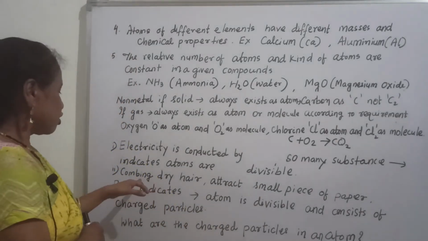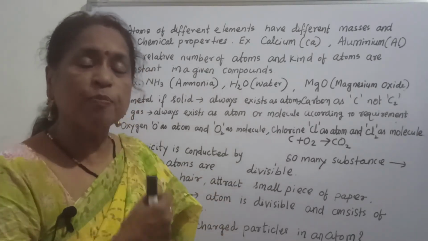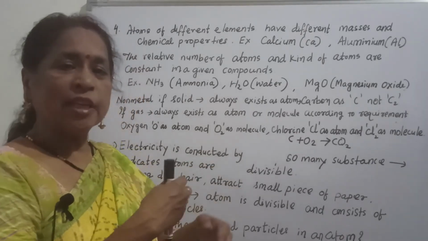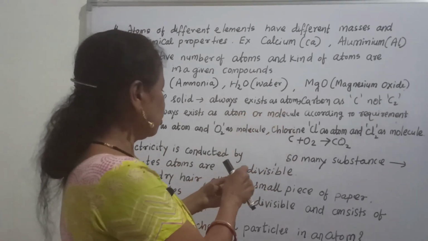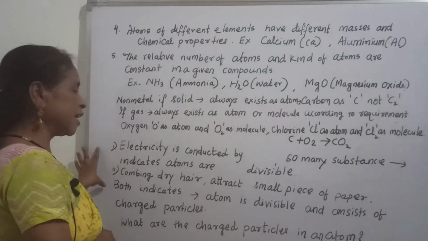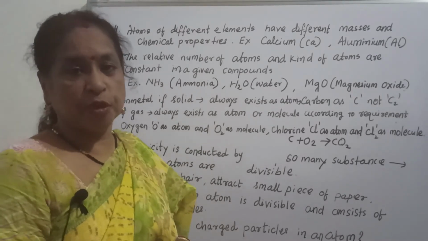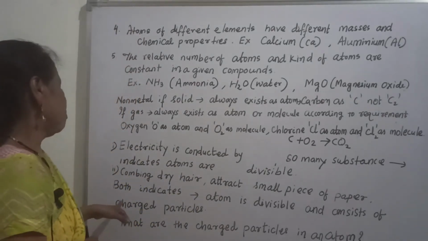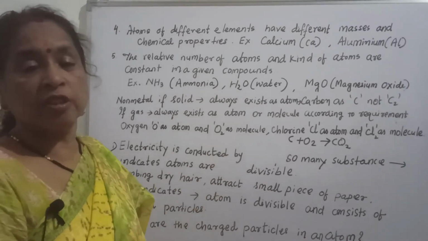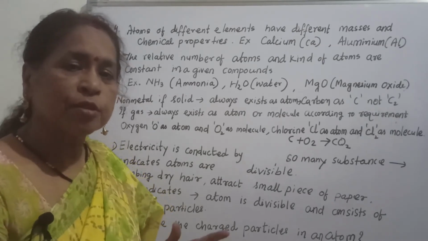Combing dry hair, which then attracts small pieces of paper: when you comb dry hair with a comb and bring it near a small piece of paper, it is attracted. These two are cases that indicate that the atom is divisible. Both indicate that the atom is divisible and consists of charged particles. Both experiments show that the atom is divisible and consists of some particles.